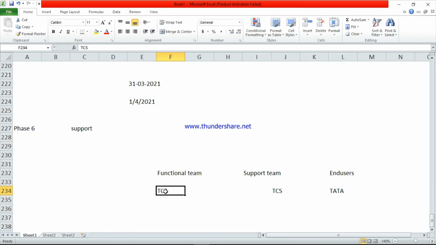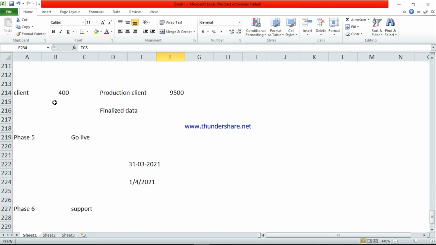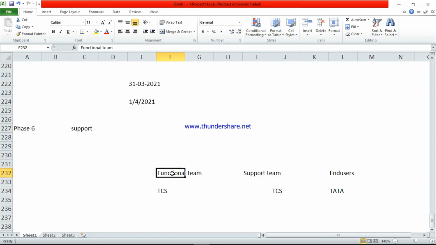So TCS employees did all the configuration. After finishing phase 4, before going to phase 5, they will give the training and all the KT to the supporting team. Training and KT means, suppose they prepared 100 documents for the implementation project. The functional team will give all 100 documents to the support team and explain how they did the configuration. The support team already has that knowledge, so they will give the KT only. Along with the KT, they will give the documents. After this step is completed, the functional team will go to another project.